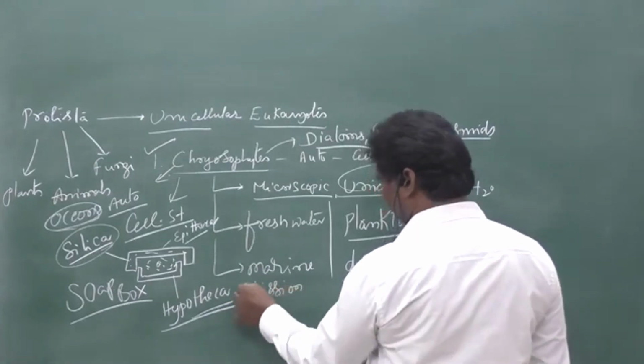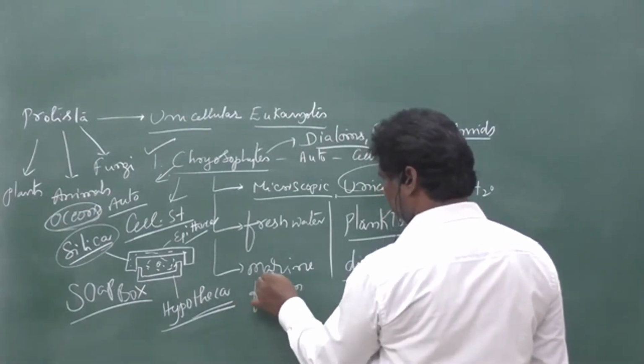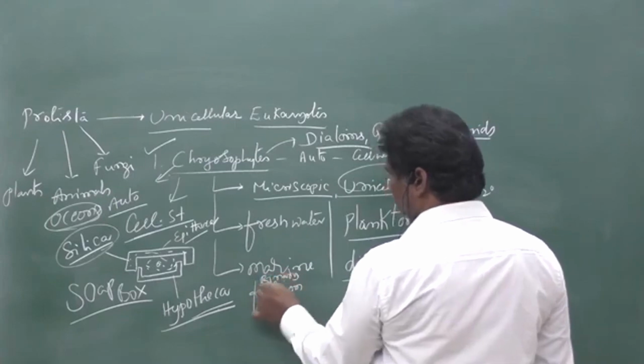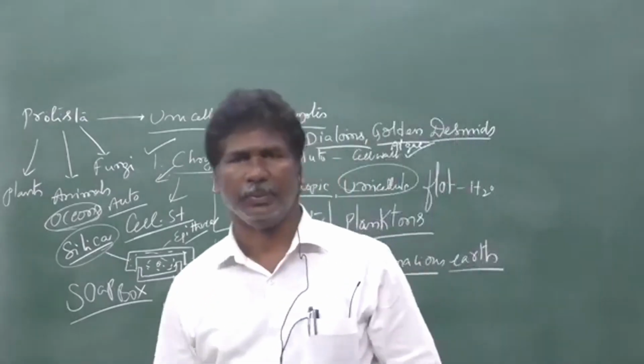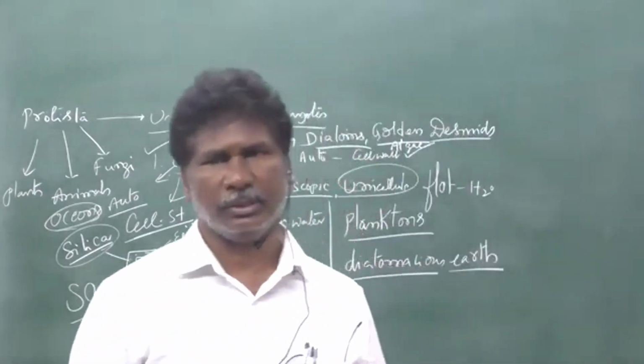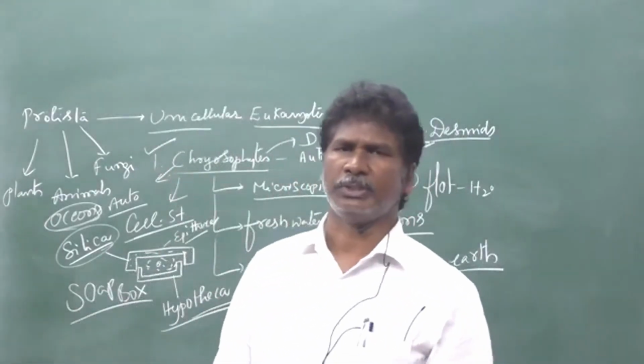Coming to reproduction, simple unicellular reproduction is called fission, that means binary fission. Those cells simply divide. That is called binary fission.